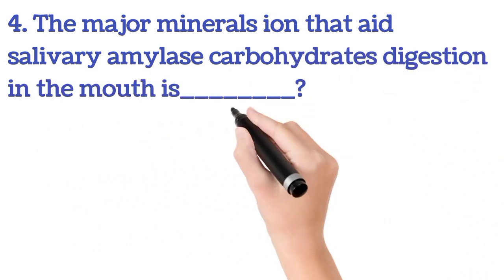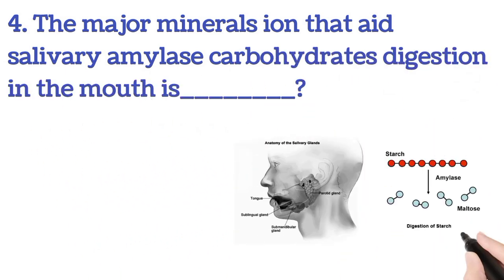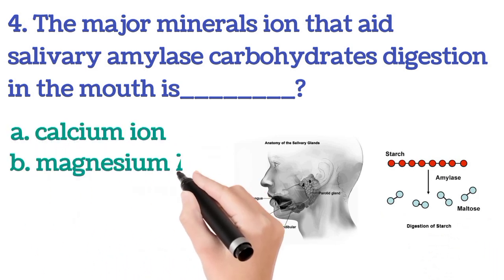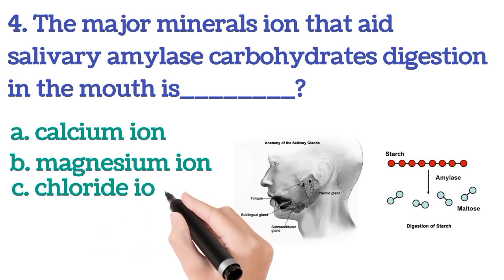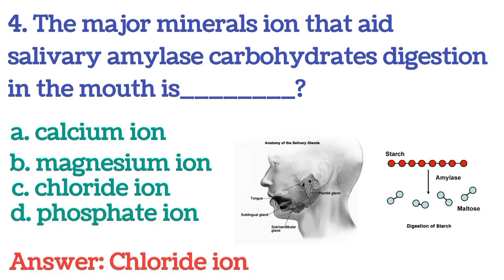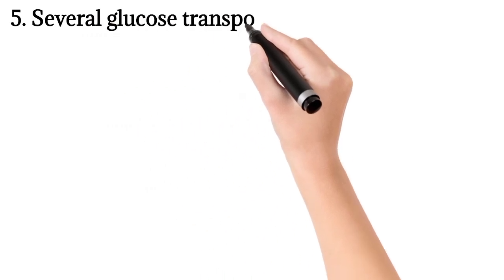4. The major mineral ion that aids salivary amylase carbohydrate digestion in the mouth is A. Calcium ion, B. Magnesium ion, C. Chloride ion, D. Phosphate ion. The answer is chloride ion. So chloride ion is a mineral ion that is needed by salivary alpha amylase.